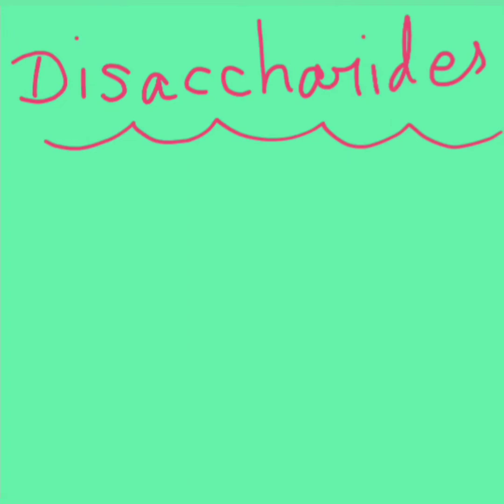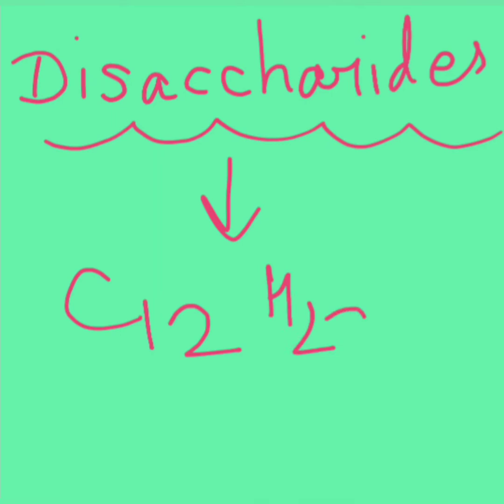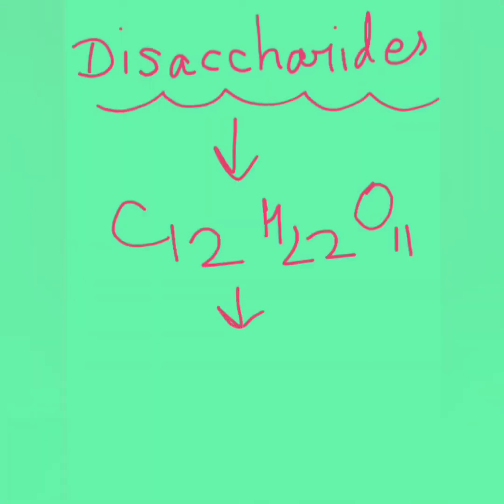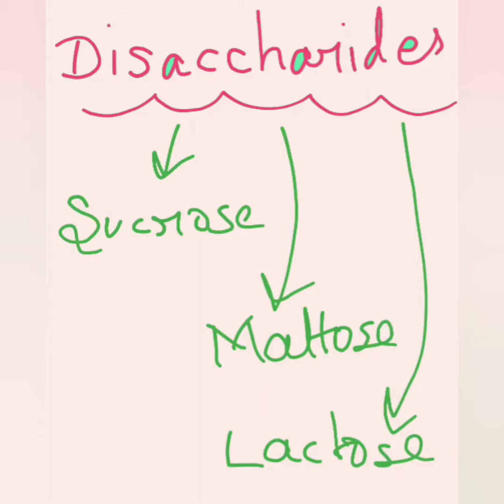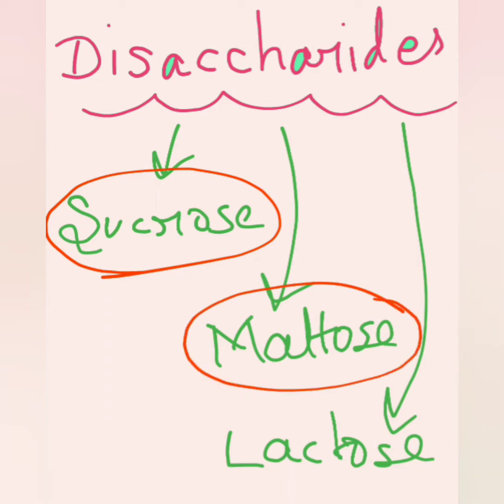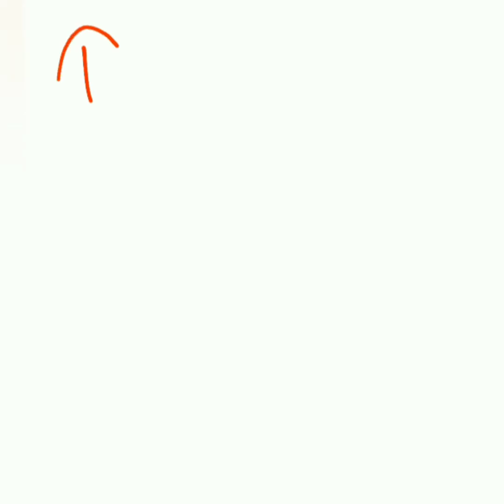Next is disaccharides or double sugars. So the general formula is C12H22O11. Disaccharides require digestion. The 3 types of sugar which are disaccharides are sucrose, maltose and lactose. So the first one is sucrose.